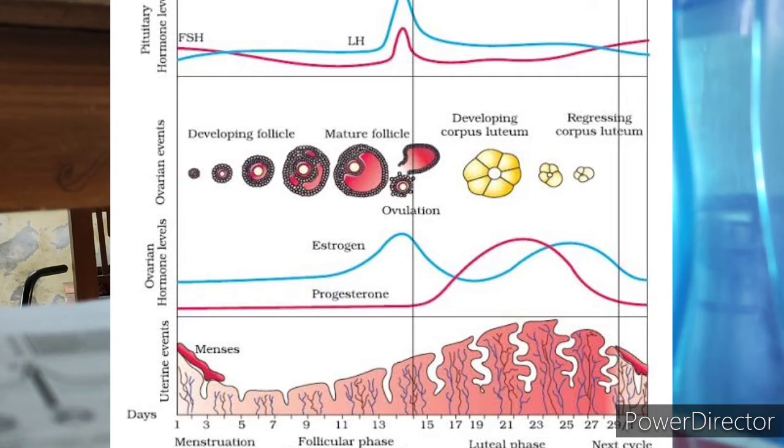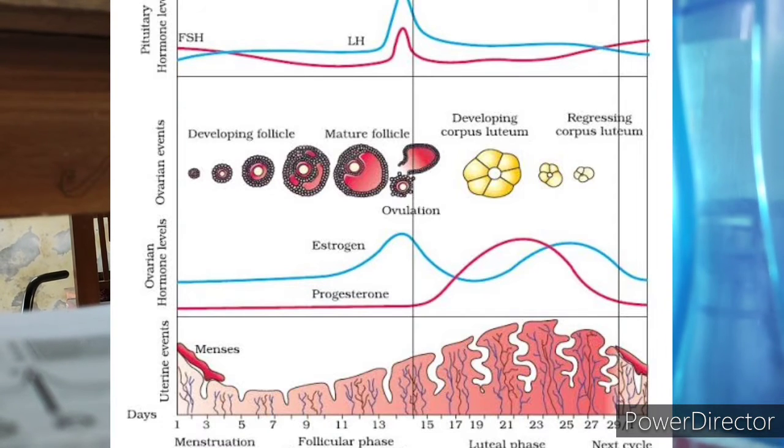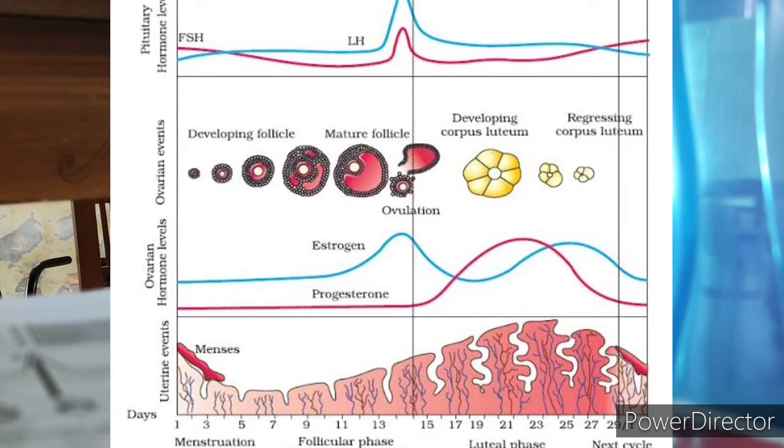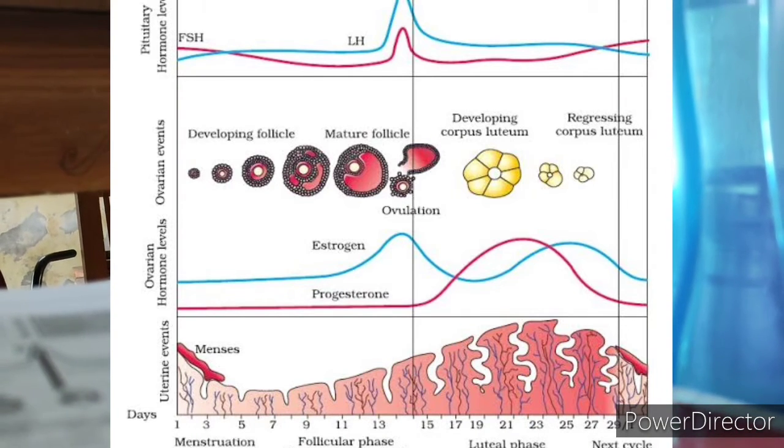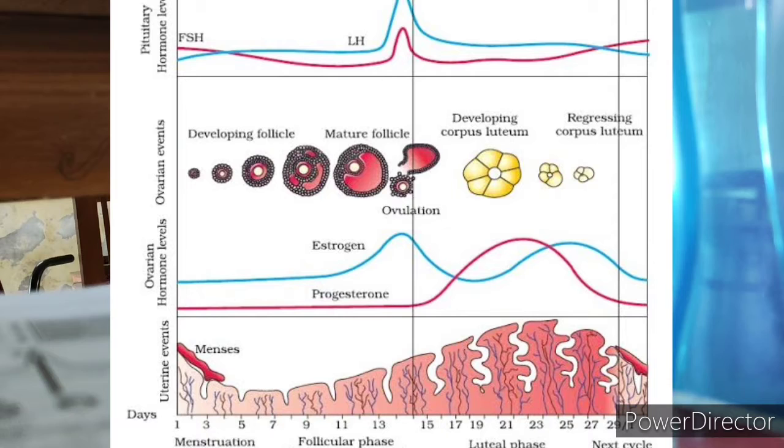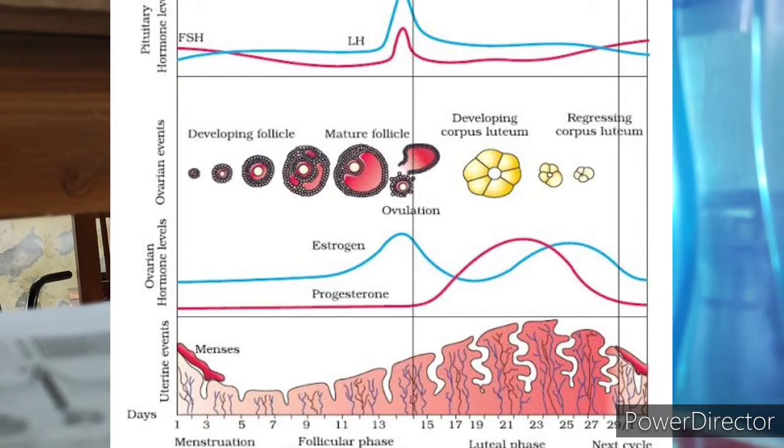Now the Graafian follicle which releases the ovum, what will happen to this Graafian follicle? This Graafian follicle will transform itself into the corpus luteum. This corpus luteum will secrete a large amount of progesterone, which is essential for maintenance of the endometrium.